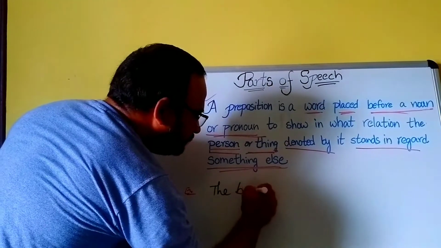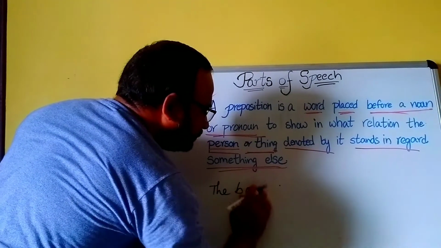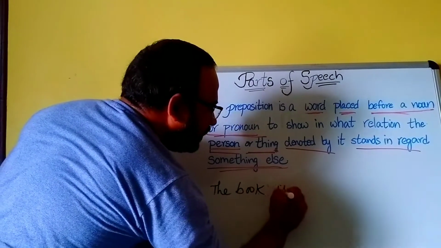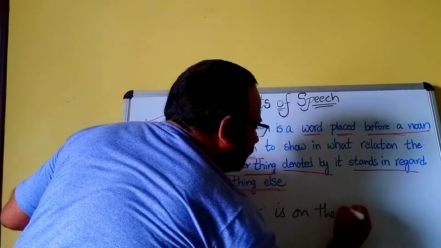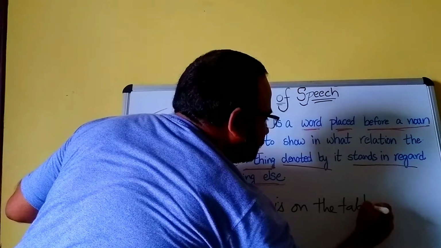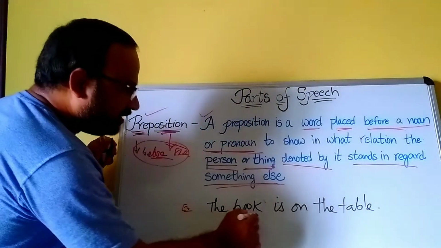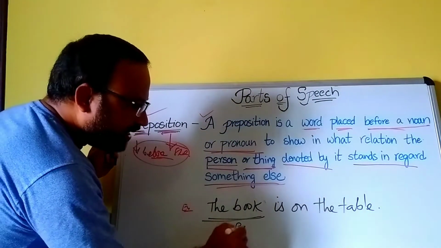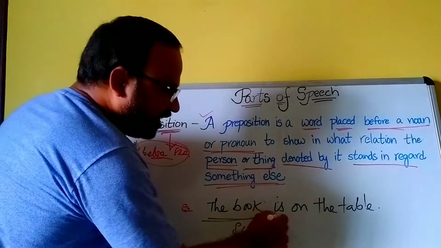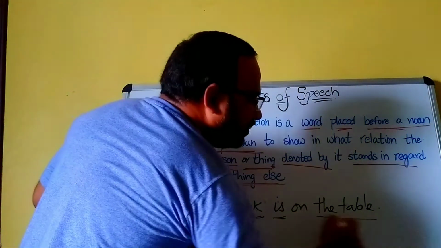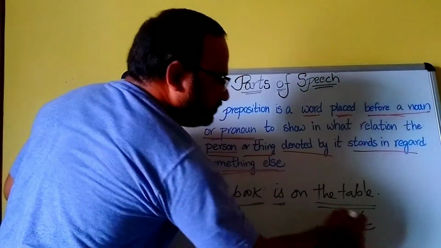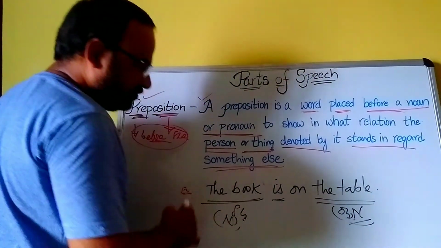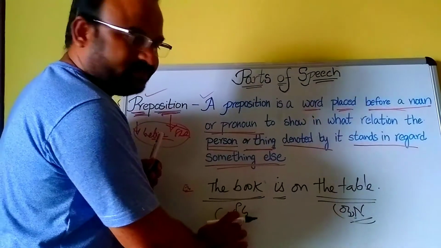The book is on the table. See, here the book is the subject, is is the verb, and the table is a noun, that means the object.